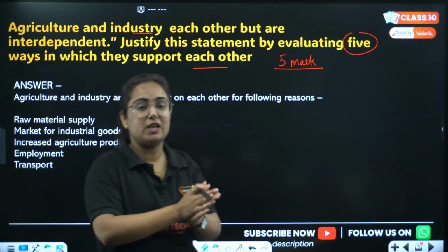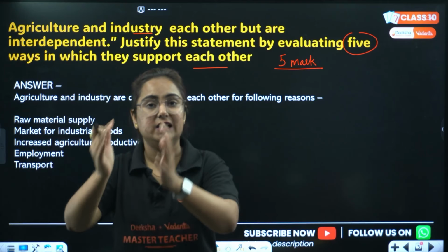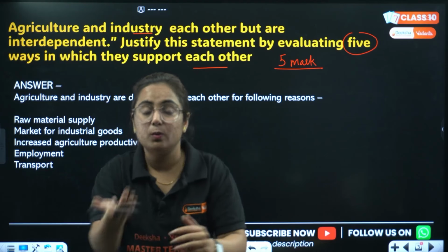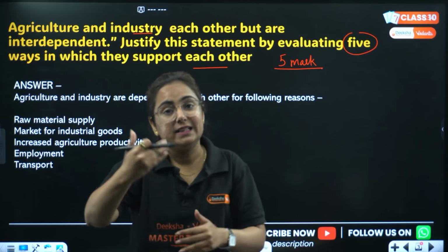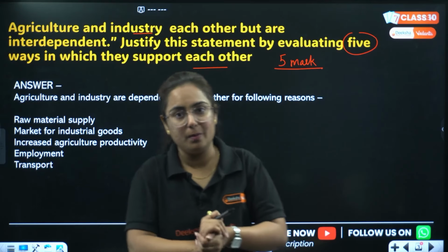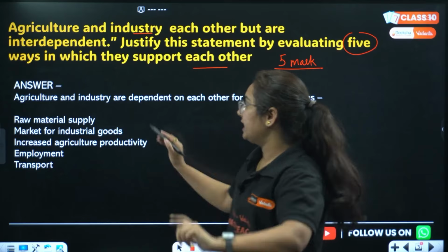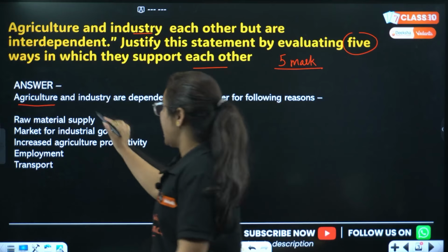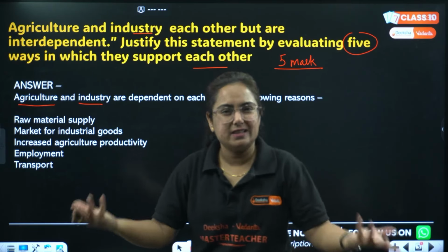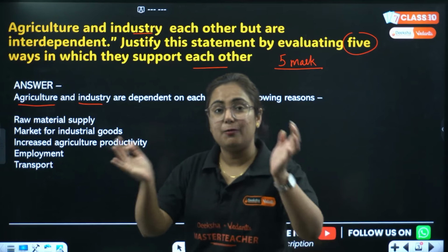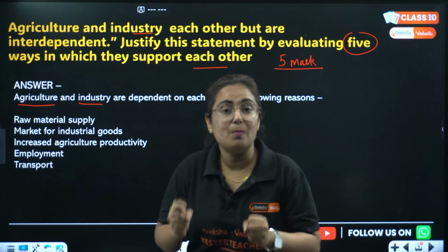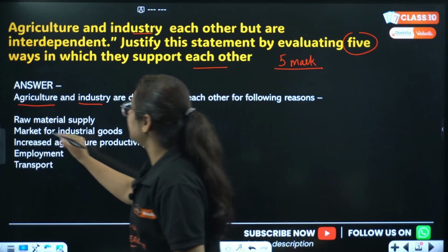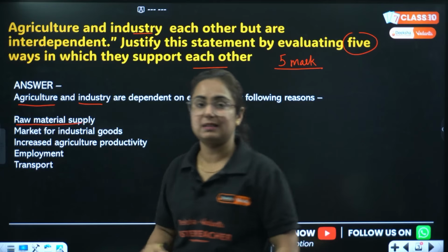So basically the question is: agriculture and industry go hand in hand, they are interdependent. Now we know, beta, if we talk about agriculture, it is the primary sector in the economy, right? However, industry is the secondary sector of production. But why are they so dependent on each other? First, for raw material supply.